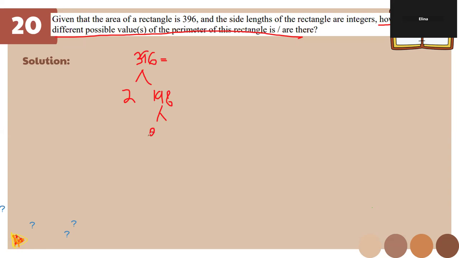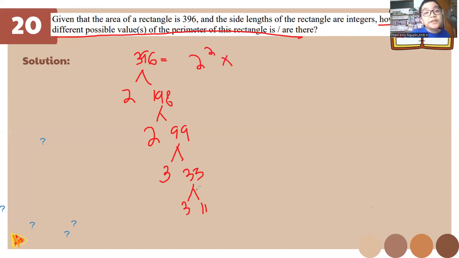Then 99 is 3 times 33. Then 33 equals 3 times 11. So our factorization is going to be like this: 2 times 2 times 3 times 3 times 11.